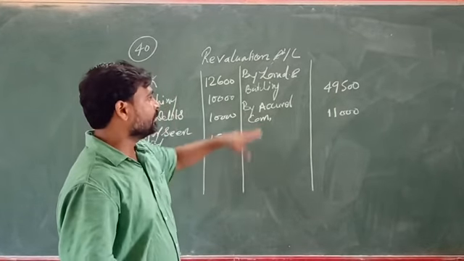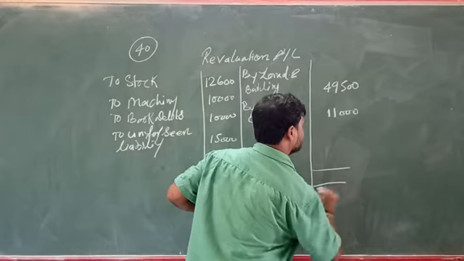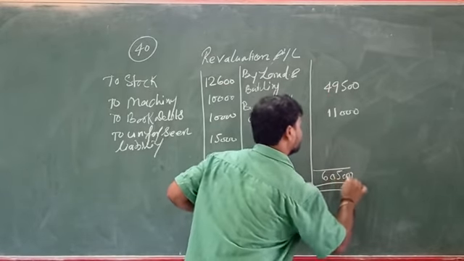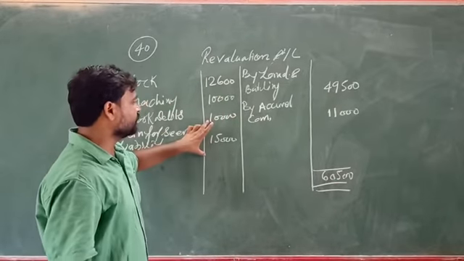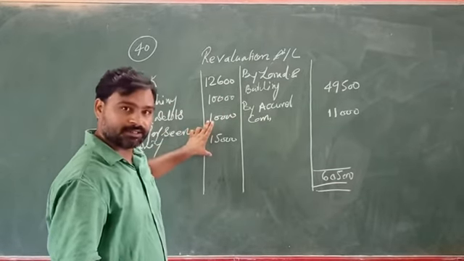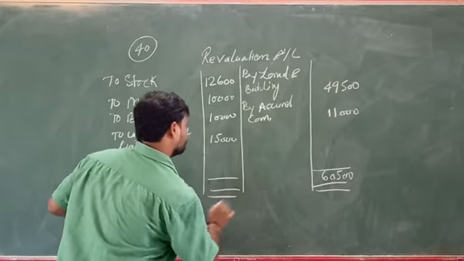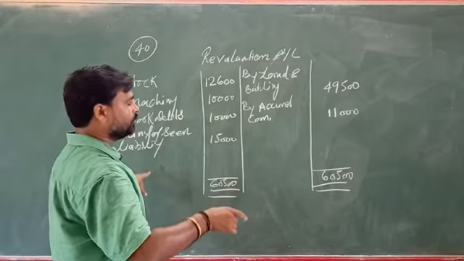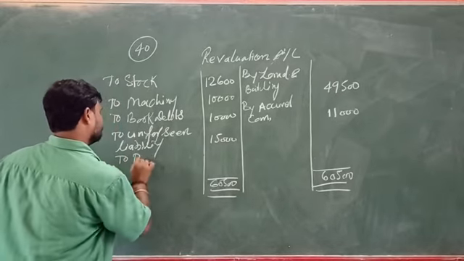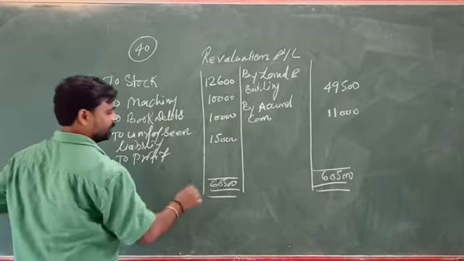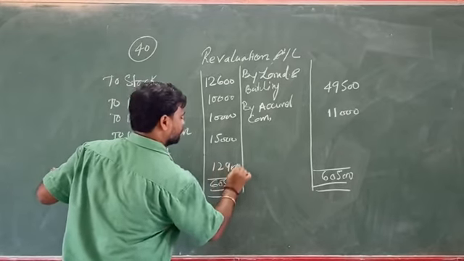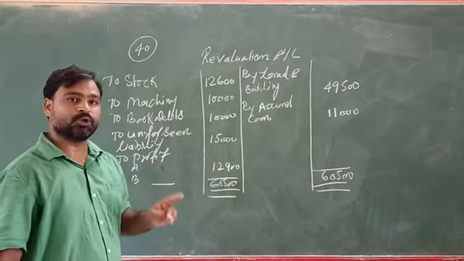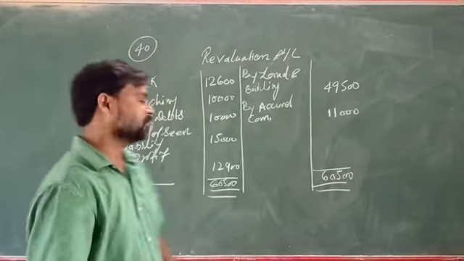Now we are going to compare whether the credit side is greater or the debit side. I think here the credit side is greater, so we will just add it. It becomes 60,500. Here we will add it. It becomes 47,600. There is a difference of 12,900, that is profit. It means the credit side is greater than the debit side. 12,900 is the profit. And this profit will be distributed among the old partners in their old ratio, which is 3:1.